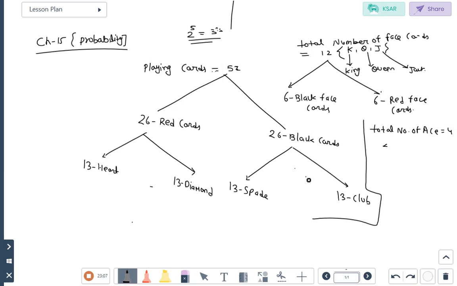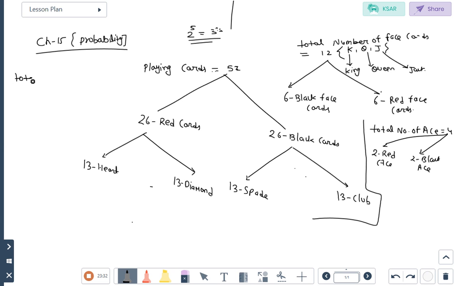Out of 4, 2 are red aces and the remaining 2 are black aces. Total number of aces is 4. Out of 4, 2 are red and 2 are black.